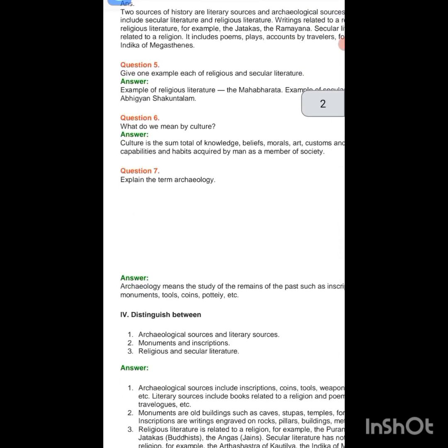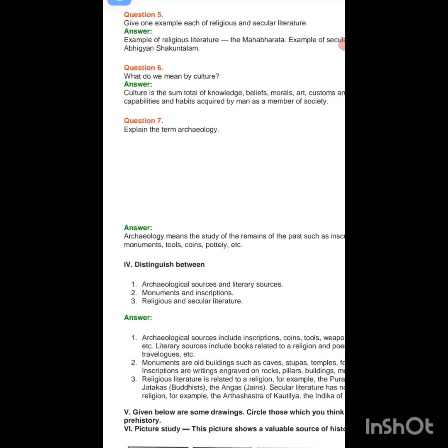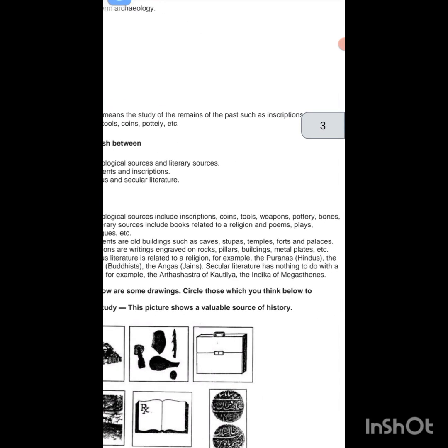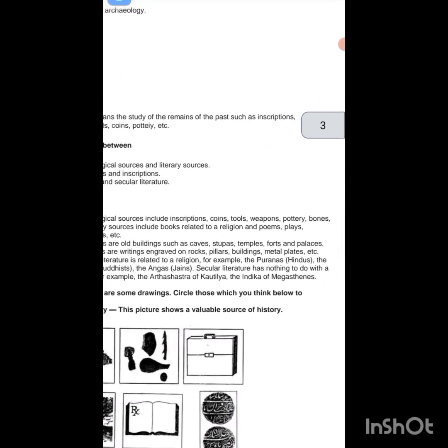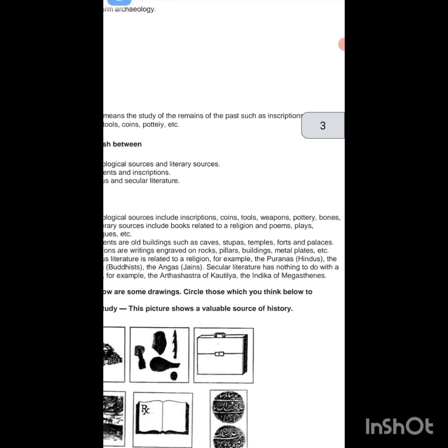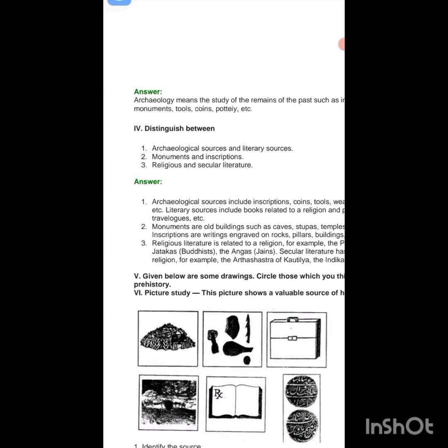Explain the term archaeology. Archaeology means the study of the remains of the past, such as inscriptions, monuments, tools, coins, pottery, etc. Pottery, here is a printing mistake. Distinguish between archaeological sources and literary sources. Archaeological sources include inscriptions, coins, tools, weapons, pottery, bones, etc. You can see the pottery spelling here. Literary sources include books related to a religion and poems, plays, travelogues, etc.